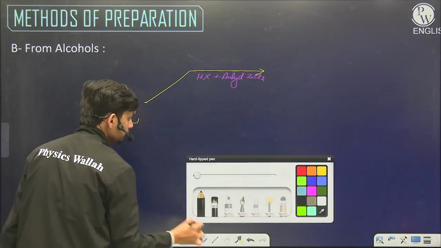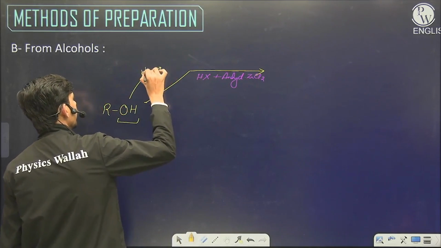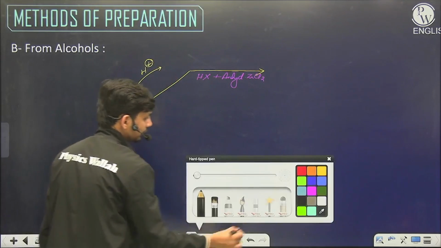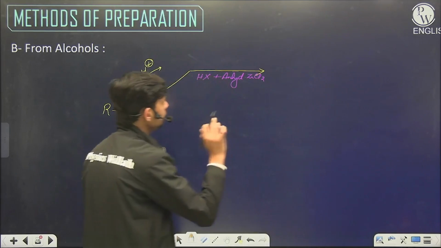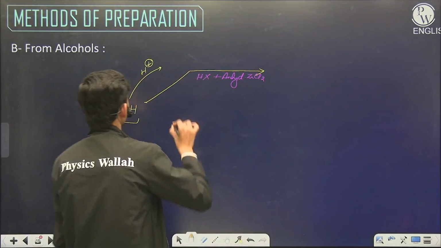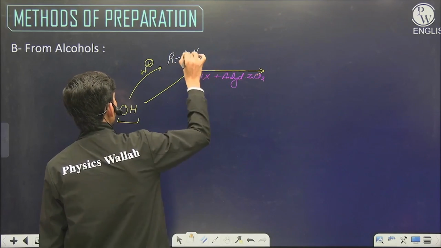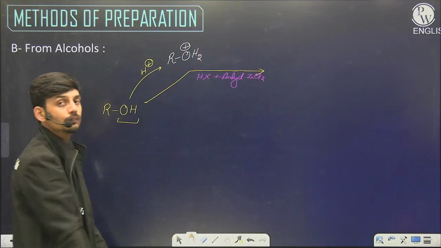If I do some reaction, then with this acidic hydrogen, alcohol wants to be protonated. That means whenever there is some acidic hydrogen available, the alcohol accepts that hydrogen and becomes ROH2 positive.